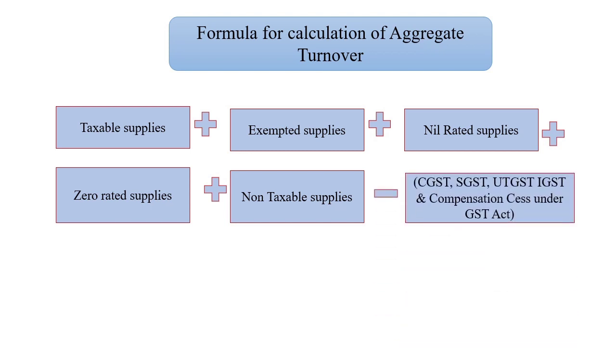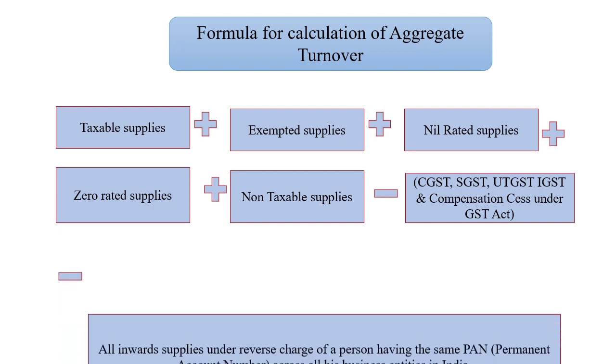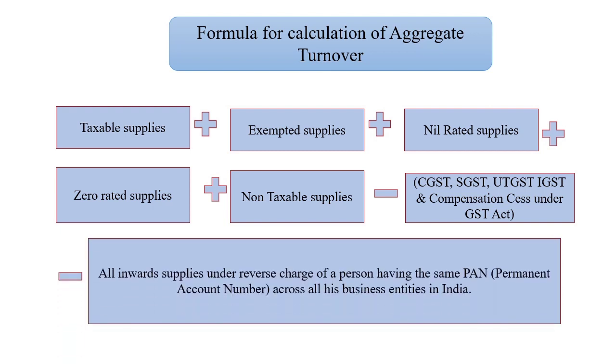All types of taxes, that is CGST, SGST, UTGST, IGST, compensation cess under GST should be excluded. And one more thing that is to be excluded: all inward supply under reverse charge of a person having the same PAN, permanent account number, across all his business entities in India. So whenever you want to find out aggregate turnover, you can apply this formula so that you will get the answer of aggregate turnover.